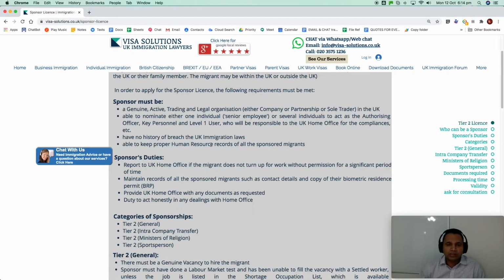For example, if the migrant does not report, how would you come to know? So there has to be systems in place, such as the manager will call me, or I will come to know because I am handling it. So one way or the other, you will have to justify to the Home Office how you are going to manage that migrant.